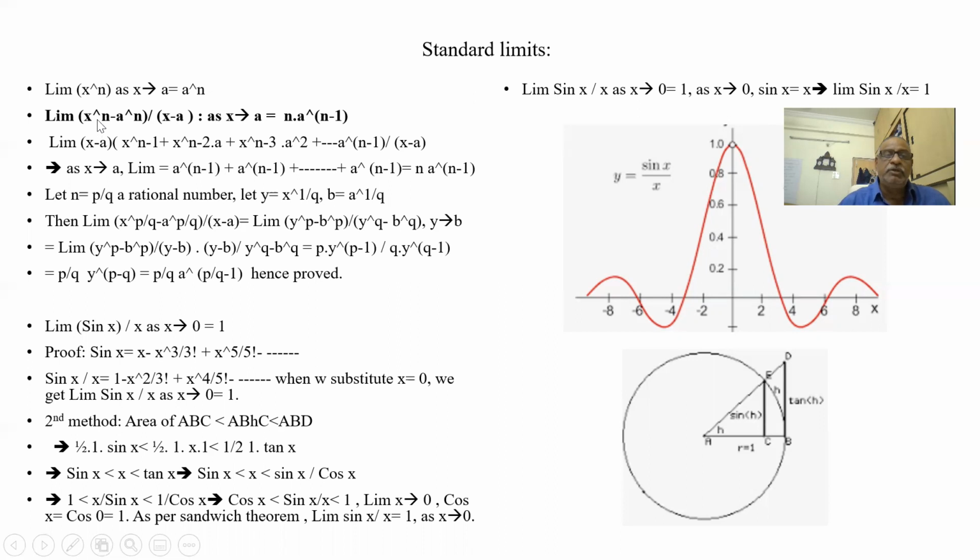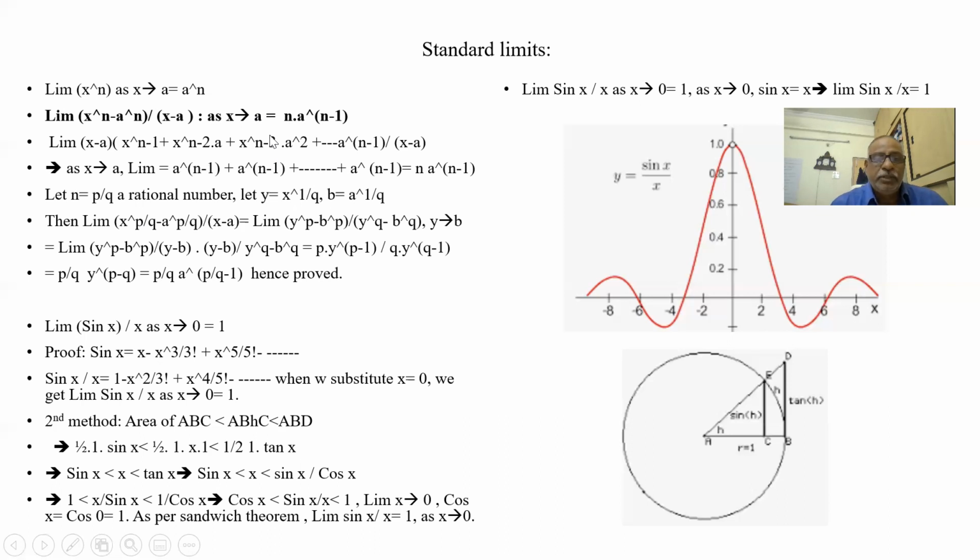The limit of (f(x) minus f(a)) by (x minus a) as x tends to a, where f(x) is x to the power of n, is nothing but differentiation. So what is the differentiation of x to the power of n? It is n into x to the power of n minus 1, and when I put a, it is n into a to the power of n minus 1. Now let us see if n is in the shape of p by q.